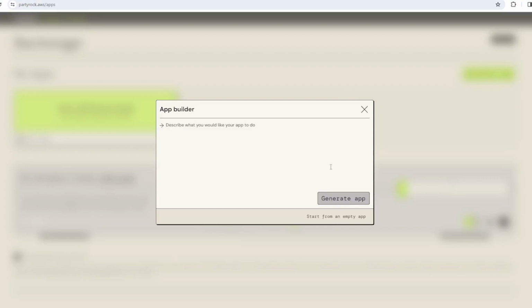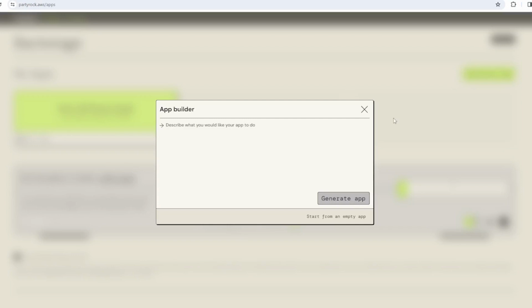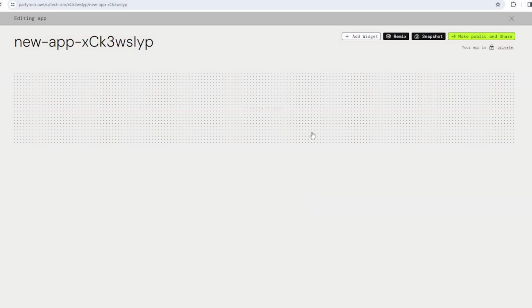Now you're going to see an app builder box, which is going to be an input. You basically want to describe what type of app that you're going to put in. It will take a little bit of time to generate this, but then you can click Generate App and it will do that for you. It at least gives you a framework from some templates. But we're going to start from an empty app. This will drop you right into the blank slate that you have.